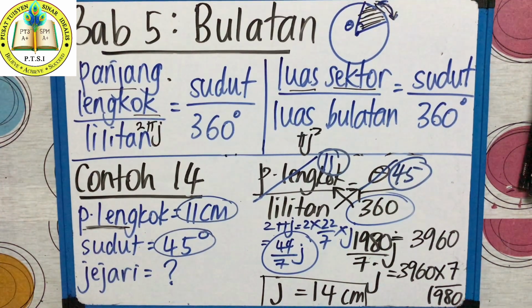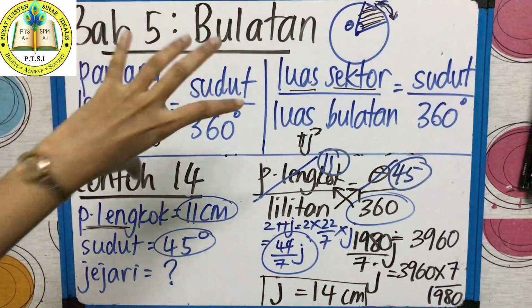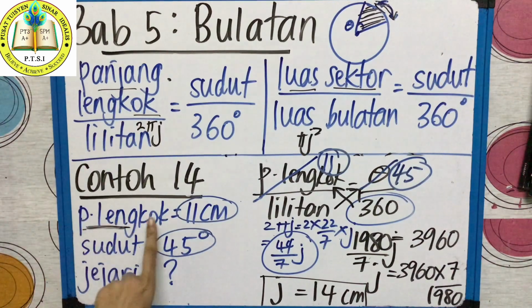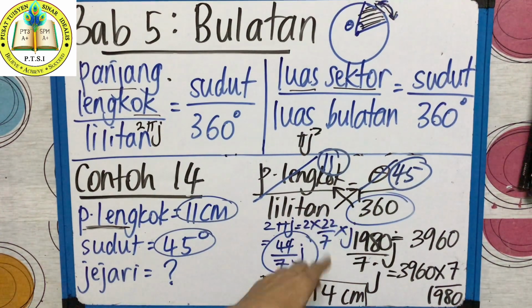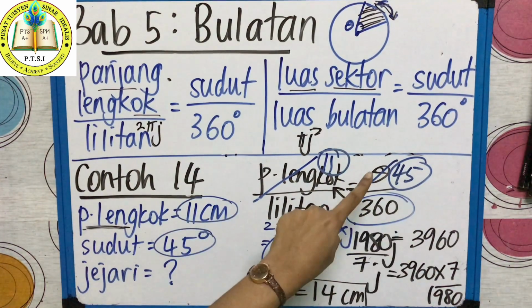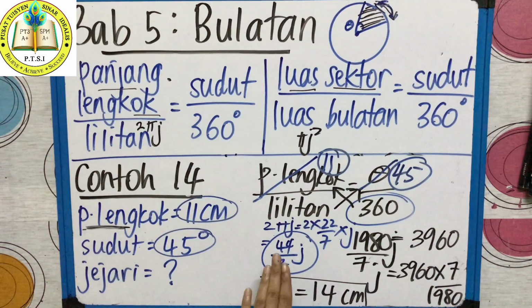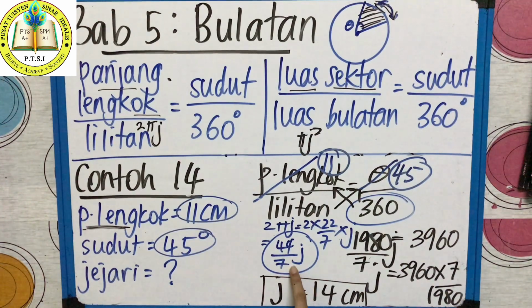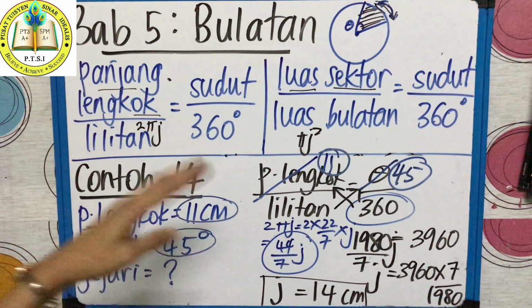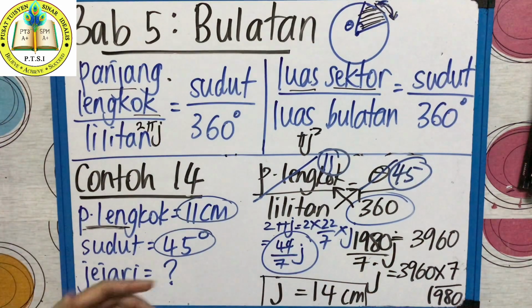Nampak tak? Any question that they give, if the clue got panjang lengkuk, you use this formula. Panjang lengkuk sudah diberi. If you see just now question, they ask you to find panjang lengkuk, length of arc. But now the length of arc is given. Never mind. Ganti. Sudut ganti. Lilitan 2 pi j. Bila kamu ganti, jejari kamu tak ada. Because the question asks for jejari. So leave the j. Then 4 side got number, right? Time cross. So when you time cross, you solve it, you get the final answer. The radius is equal to 14 cm.